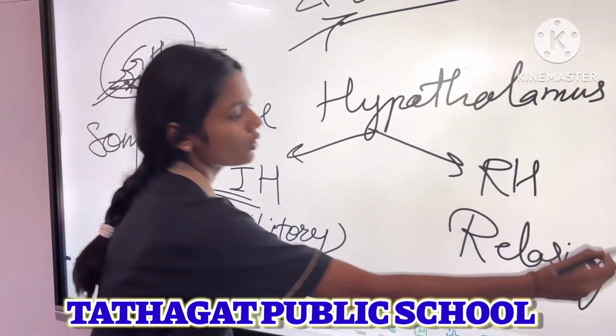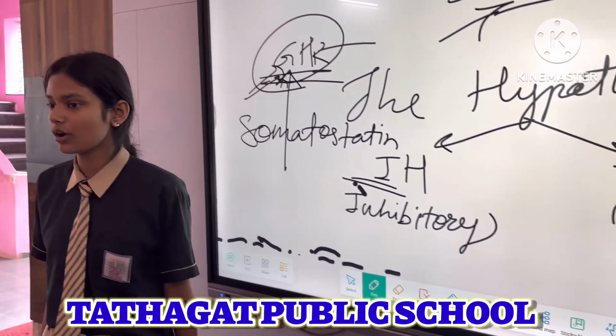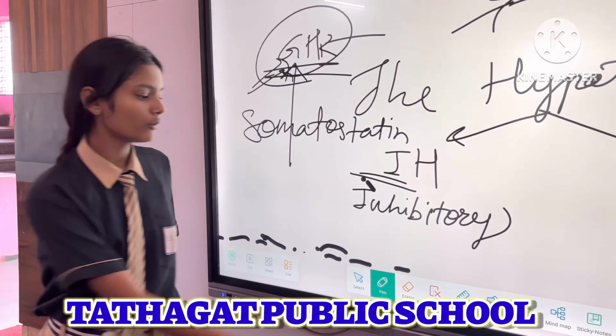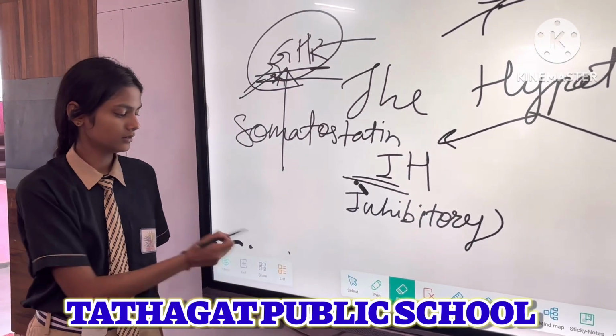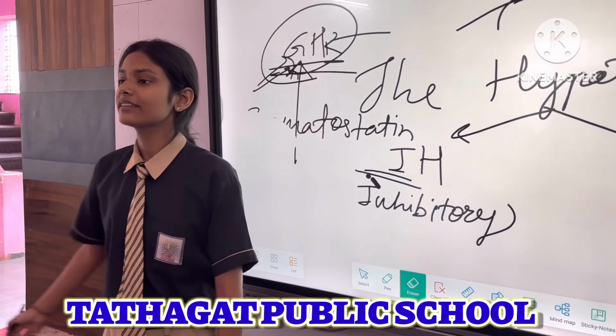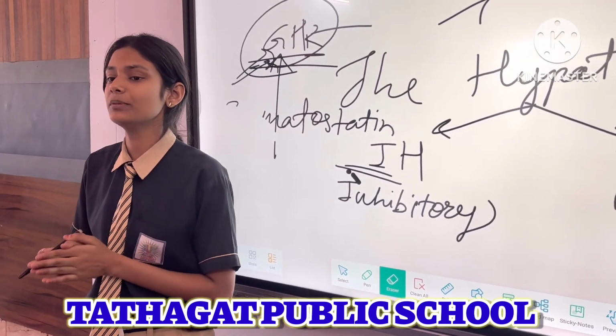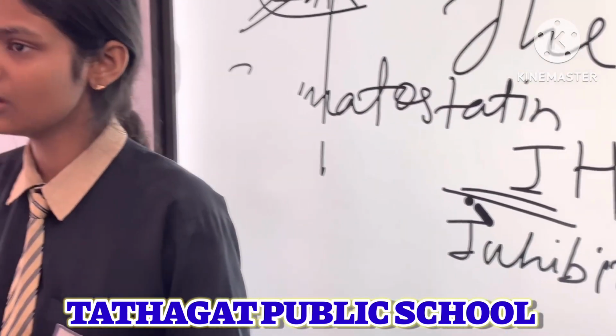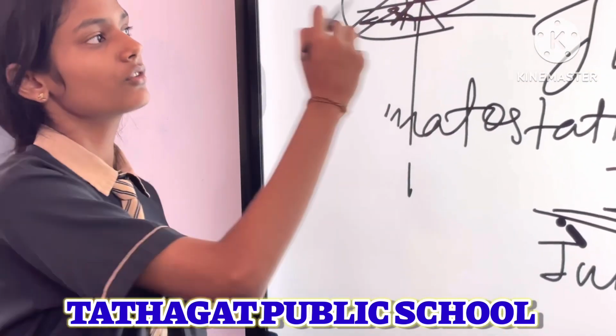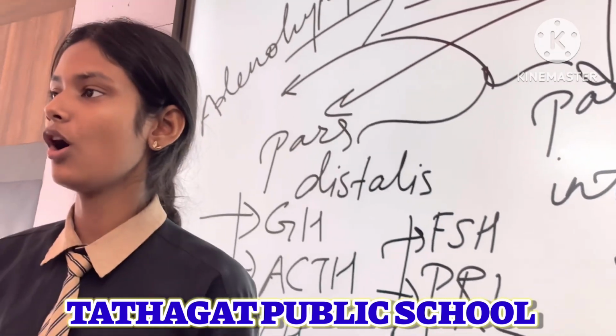I told you the example of a releasing hormone, right? The example was GnRH, which means gonadotropin releasing hormone. It works on thyroid stimulating hormone.